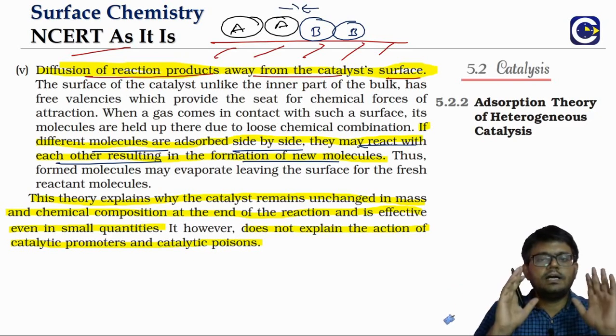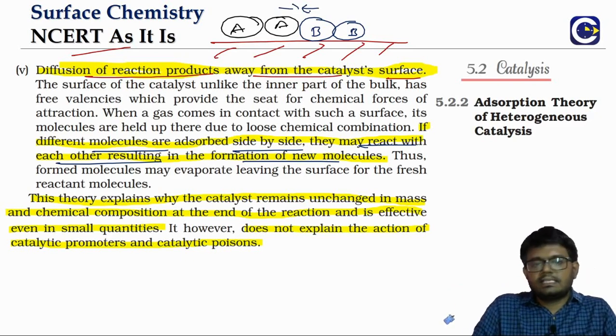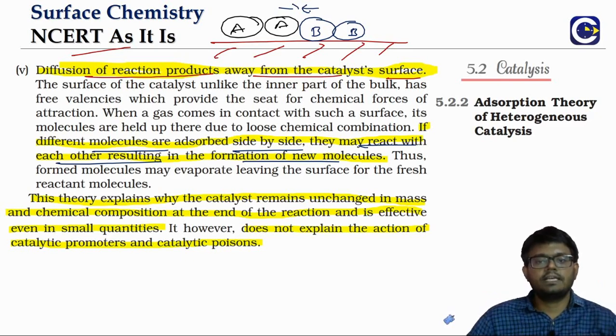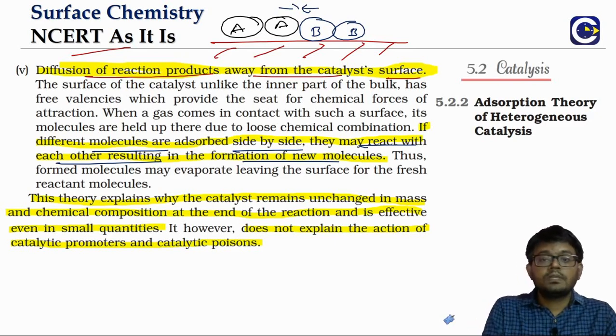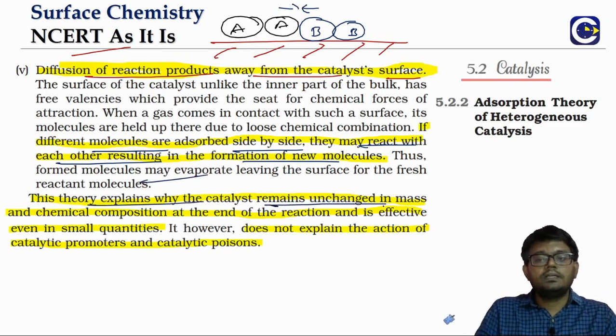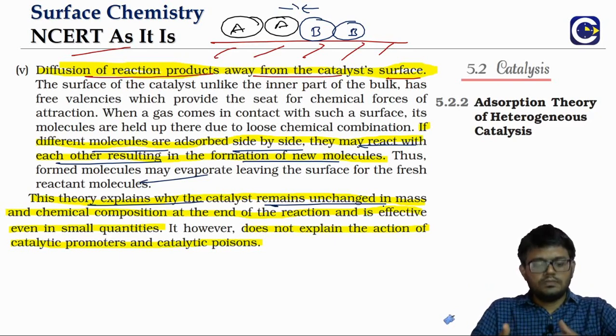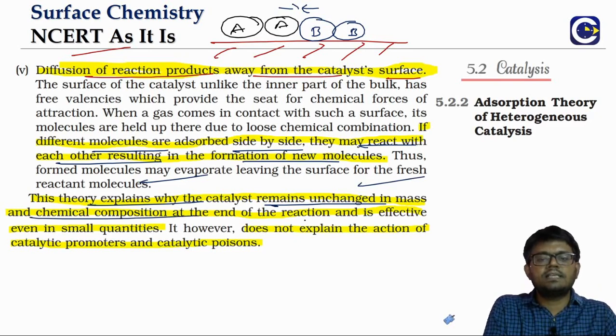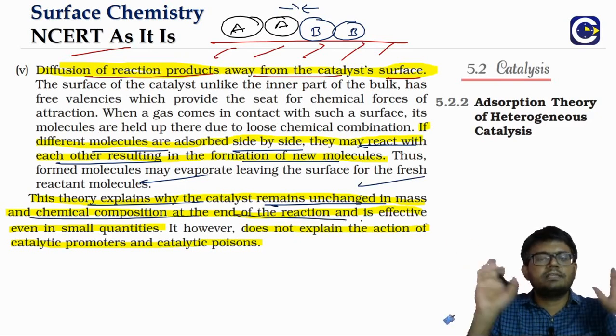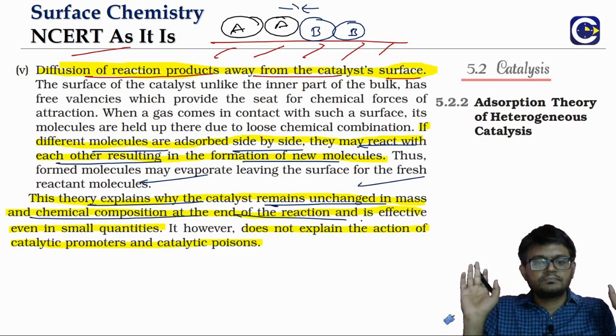So this is how the modern theory of heterogeneous catalysis is able to explain a lot of observations with regard to the working of the catalyst. The beauty of this theory is that it can wonderfully explain why nothing is happening to the catalyst. The reactant comes, gets adsorbed, then the products leave and diffuse out. So the catalyst remains unchanged in mass as well as chemical composition at the end of the reaction, as if nothing is happening to it.